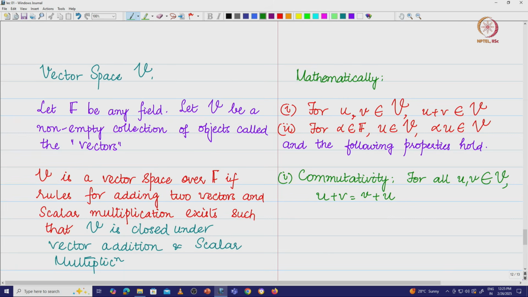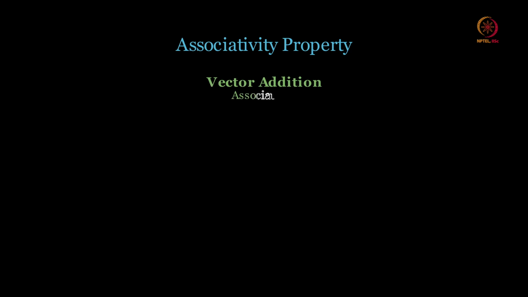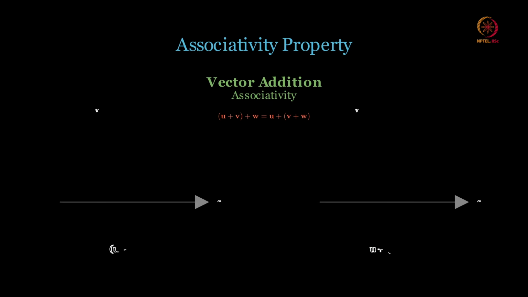The second property that we are going to have is associativity.